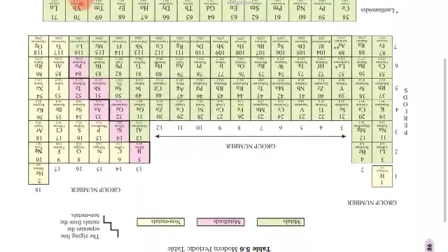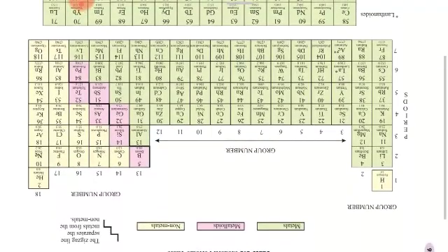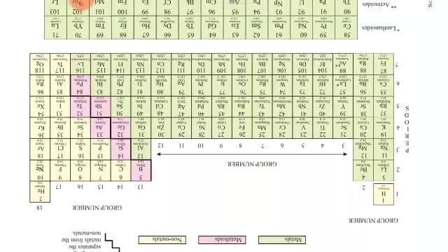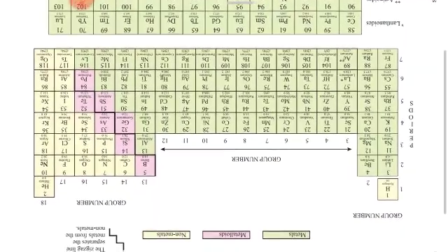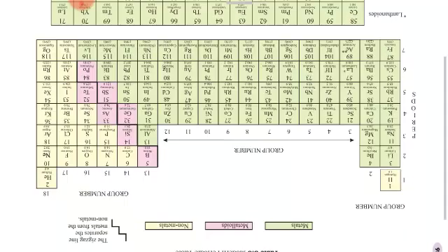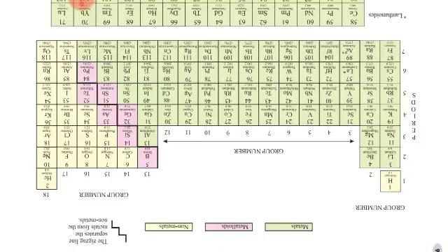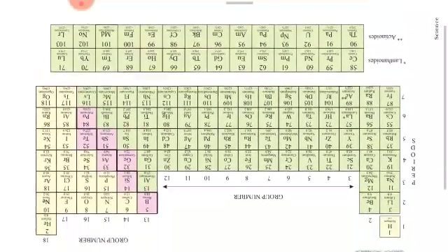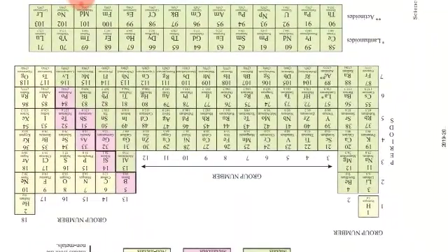Group 1 is also known as alkali metals. Group 2 is also known as alkaline earth metals. Okay, after that, the elements shown in green color are known as metals, those shown in pink color are known as metalloids, and those in yellow color are known as non-metals. Okay, so these are the things, and 58 to 71 is known as the lanthanoid series, 90 to 103 is known as the actinoid series.